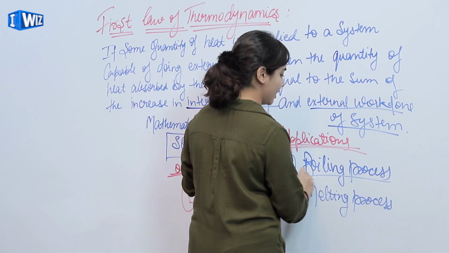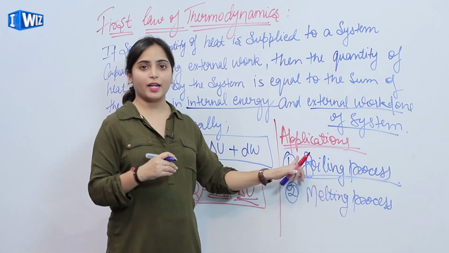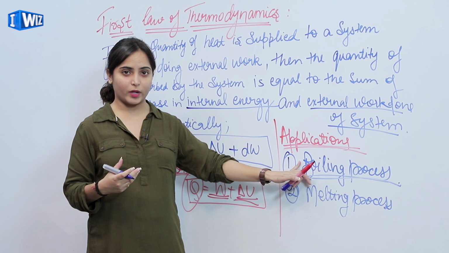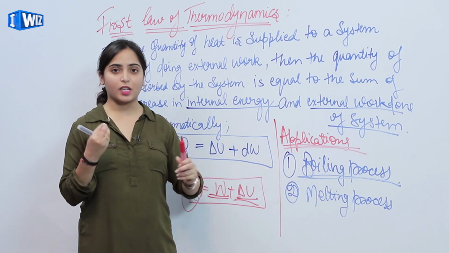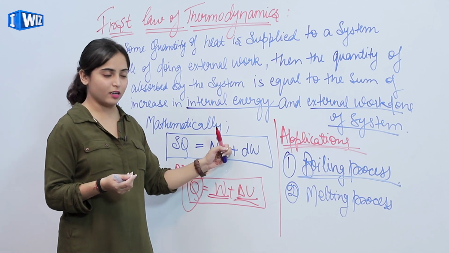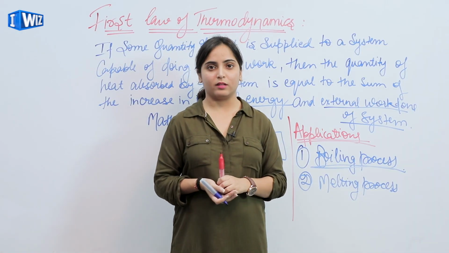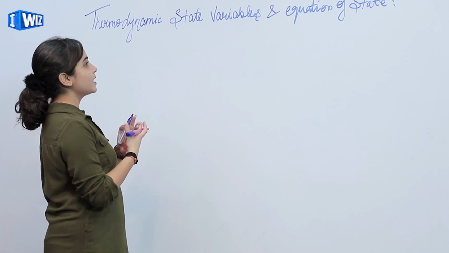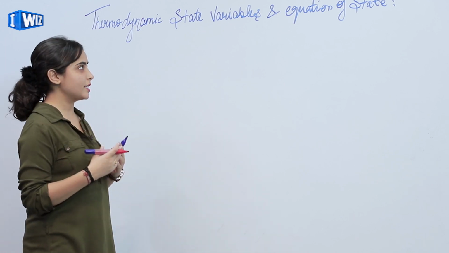For example, in the boiling process, we supply heat to the water or liquid at which it boils. So some amount of heat is used in raising the internal energy and some in the work done. Next topic is thermodynamic state variables and equation of state.